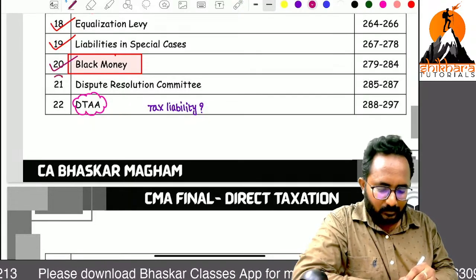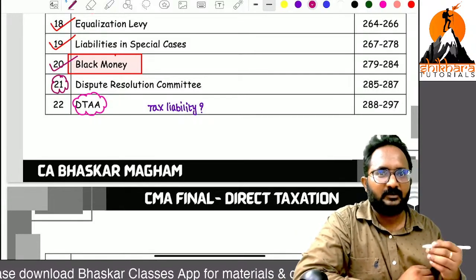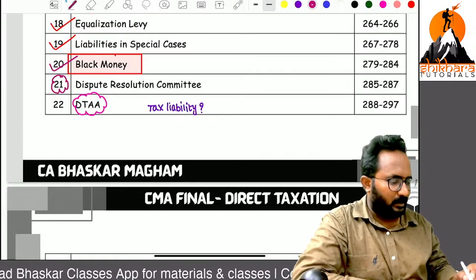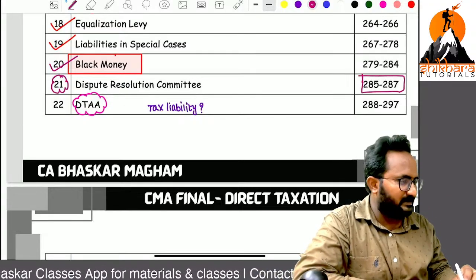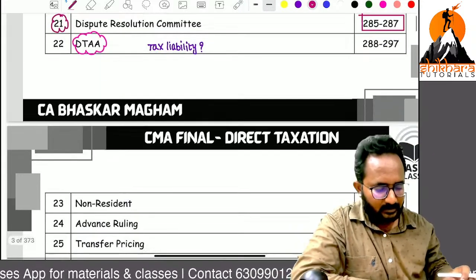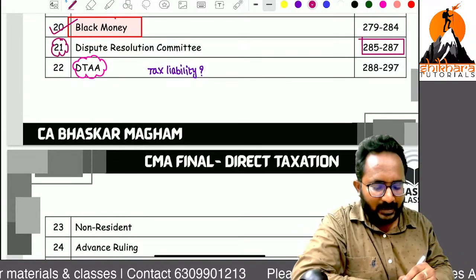Next, a most unimportant topic, dispute resolution committee. If any dispute is there, how they are resolving the dispute. 1 page only, easy chapter. You can easily check how many pages of content we have. So 2 pages, generally that is 1 paper. Don't think about it. Next, DTA is a very important chapter, double taxation avoidance agreement.